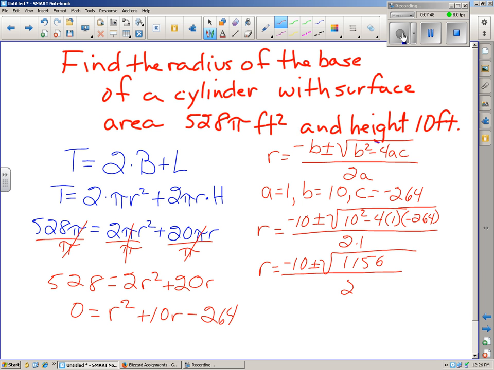Knowing that we want r to be a positive value, we see that negative 10 minus the square root of 1,156 is going to give us a negative. So we can just ignore that part of it and work with the plus. So we now have r equals negative 10 plus the square root of 1,156, which is 34, divided by 2, or 24 divided by 2, which is 12. And looking back at the problem, we see that our units are feet, so the radius is 12 feet.